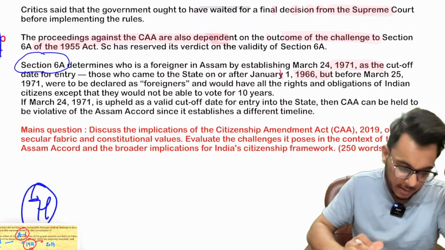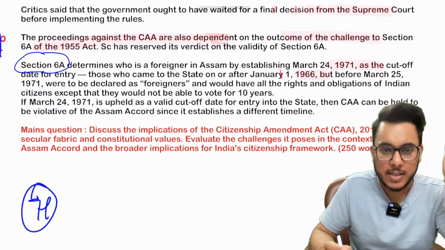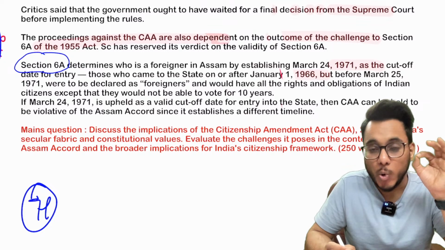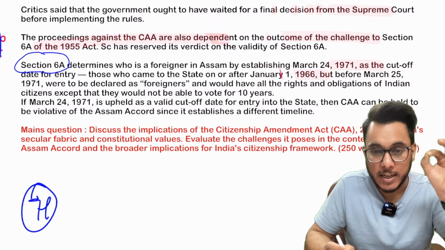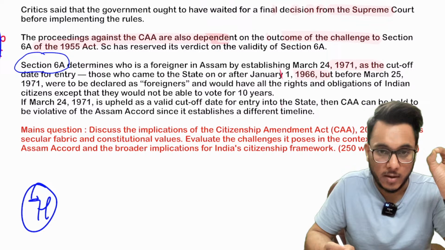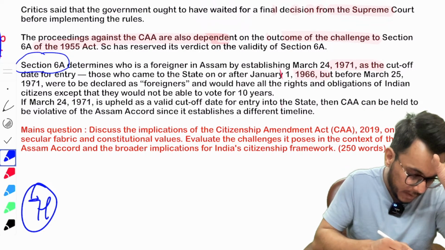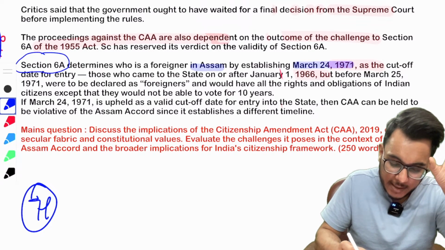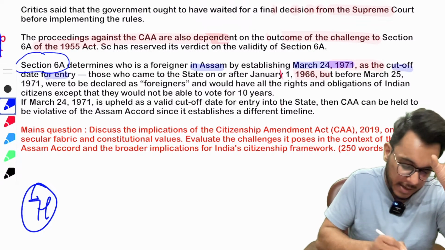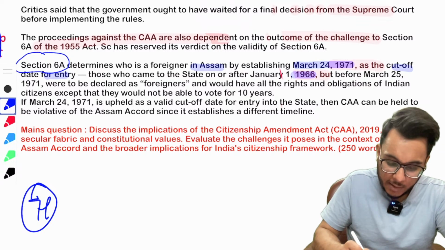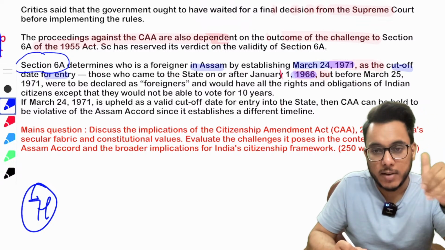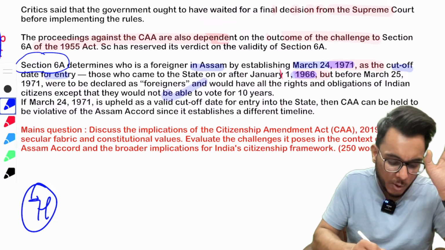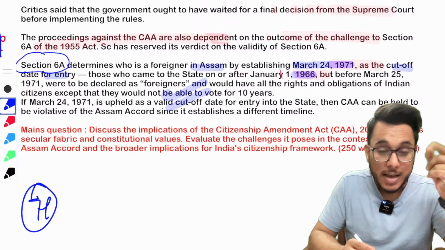Now coming back to the article. What is section 6A again? Section 6A was added in the Citizenship Act to provide for the cutoff date of 1971 in line with the Assam Accord. Section 6A determines who is a foreigner in Assam by establishing March 24, 1971 as the cutoff date. Those who came between 1966 and 1971 are eligible for citizenship. After 1971, they are not eligible. This particular provision is being investigated now.